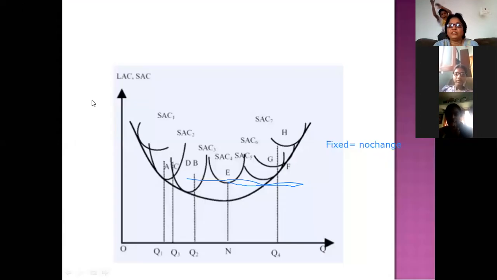Here LAC means the long run average cost curve. Long run means whatever the short runs are there, we are joining all these curves, whatever the points. Then we'll get the long run average cost curve.